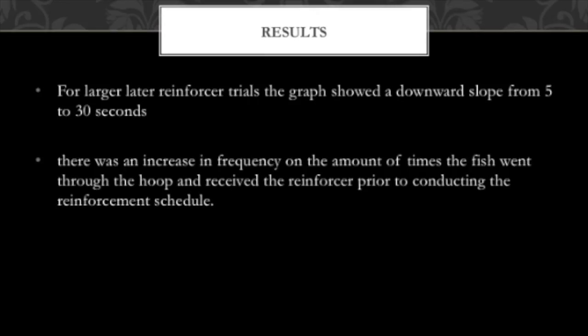The results indicated that once the fish completed swimming through the hoop, it immediately swam to the opening of the wand. The fish only received a small amount of food, not the whole 5.0 millimeters of pellets. There was an increase in motivation to go through the hole when conducting the smaller, sooner reinforcer schedule. For the larger, later reinforcer, the trials on the graph showed a downward slope from 5 to 30 seconds. The fish also needed more prompting to swim through the hoop, as seen in the video on the last couple of slides. By looking at the data, there was an increase in the frequency of the fish going through the hoop and receiving the reinforcement prior to conducting the reinforcement schedule.